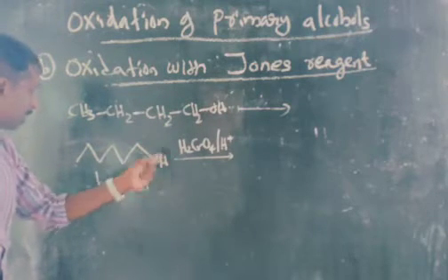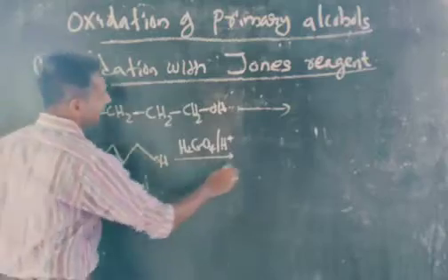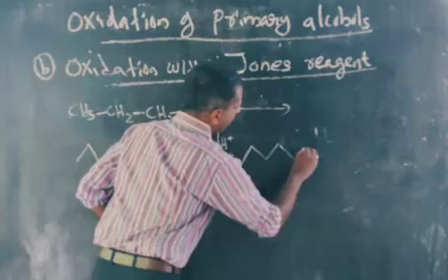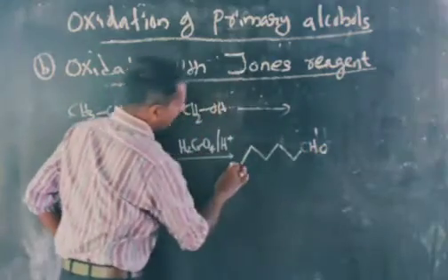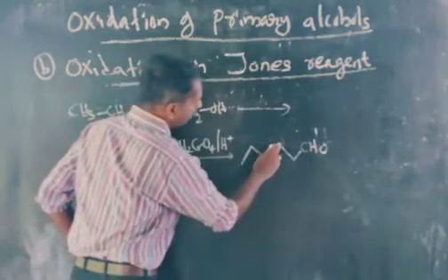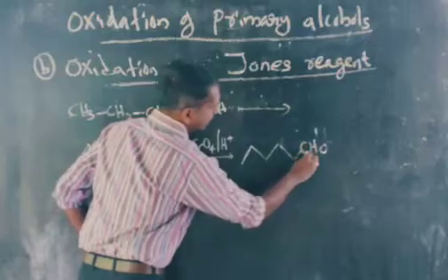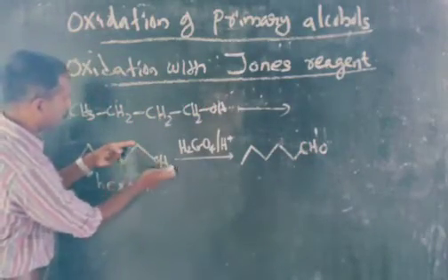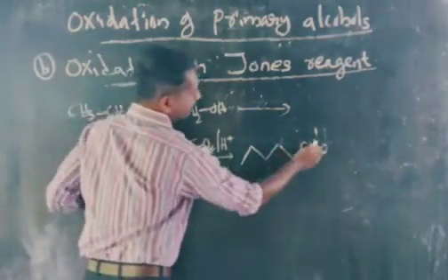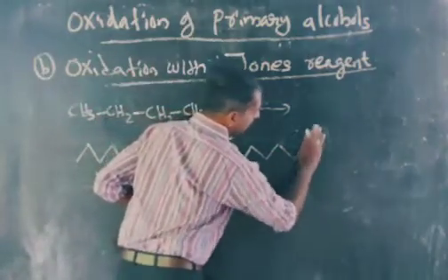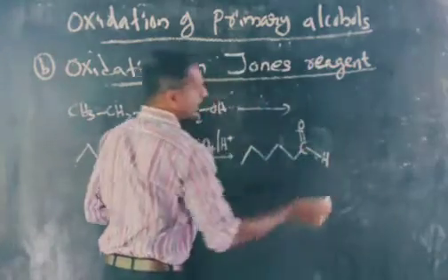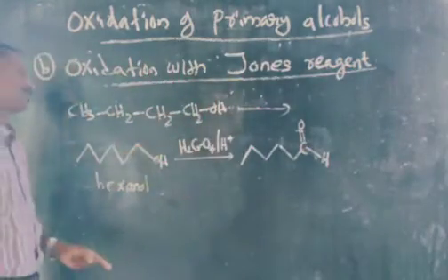We get a 6 carbon aldehyde. So what is the 6 carbon aldehyde? You can see 1, 2, 3, 4, 5 CHO. That means this CH2OH group is converted to CHO, which can be written as C double bond O H, or simply as CHO.